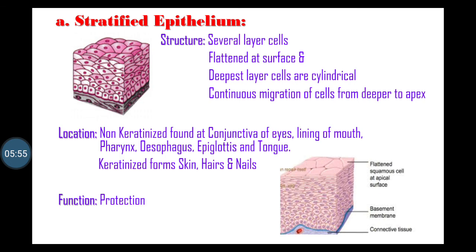Location: non-keratinized epithelium forms wet surfaces such as conjunctiva of eyes, lining of mouth, pharynx, esophagus, some part of epiglottis and tongue. Keratinized epithelium forms dry surfaces like skin, hair and nails. Function of stratified epithelium is protection.